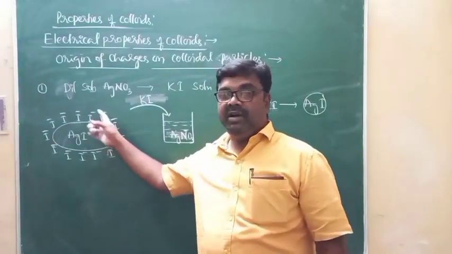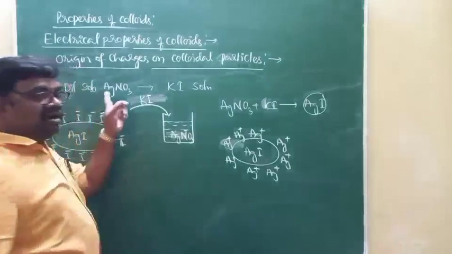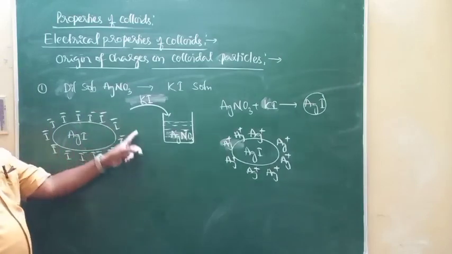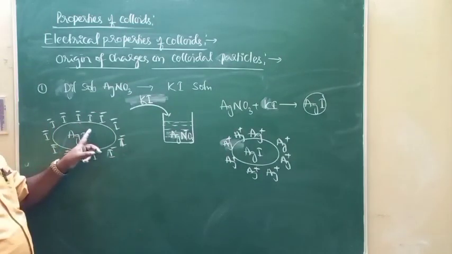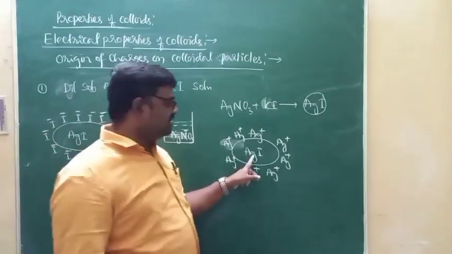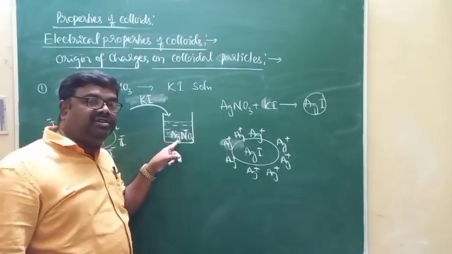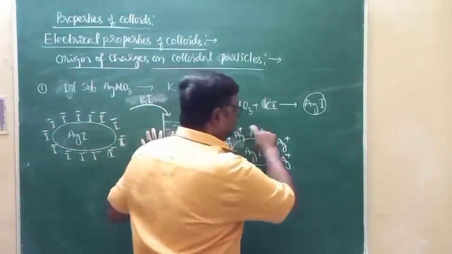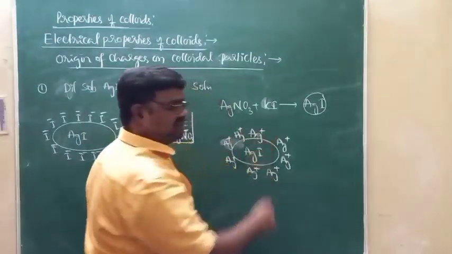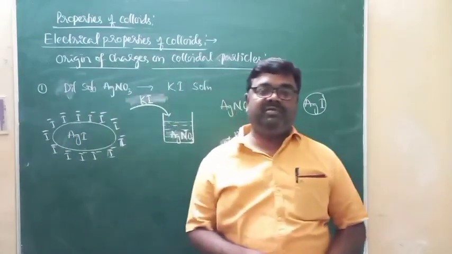If I prepare silver iodide salt by adding silver nitrate solution to the potassium iodide solution taken in a beaker, then there is adsorption of negative ions on the surface of silver iodide that leads to the formation of negatively charged silver iodide salt. Here in this case, the silver iodide salt is prepared by adding potassium iodide to the silver nitrate solution taken in a beaker. That results in adsorption of Ag plus ions over the surface of silver iodide. And of course, there is a layer of positive charges around the silver iodide particle, and that leads to the origin of charges over the surface of colloidal particles.